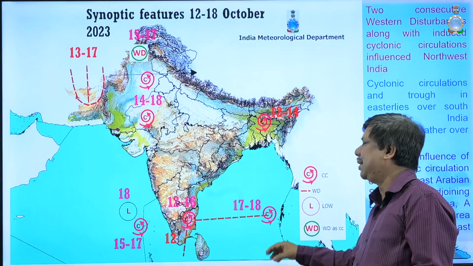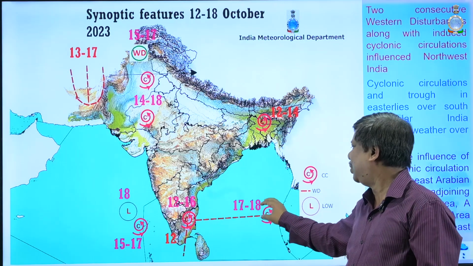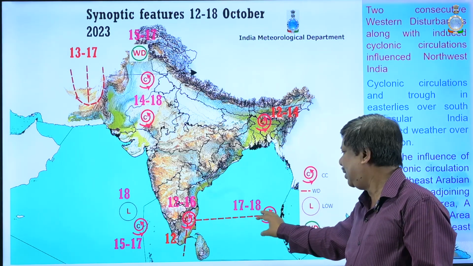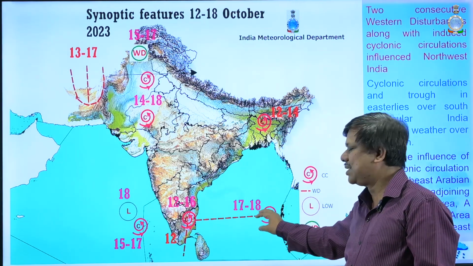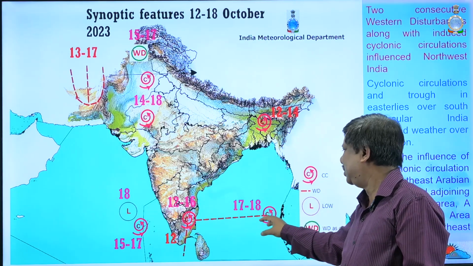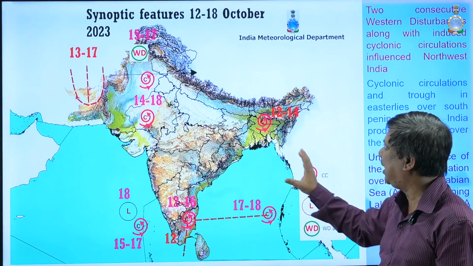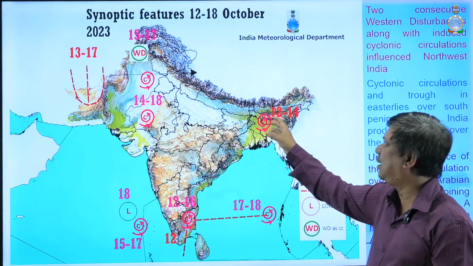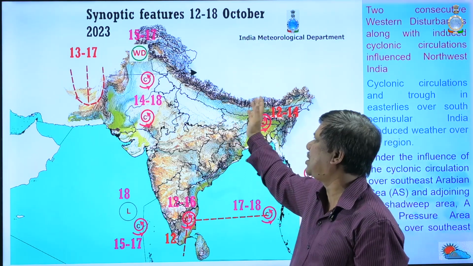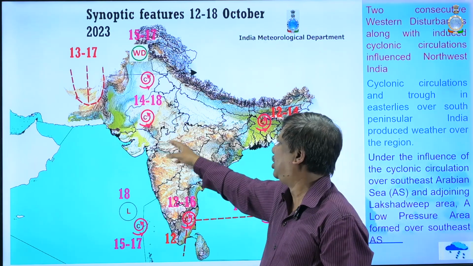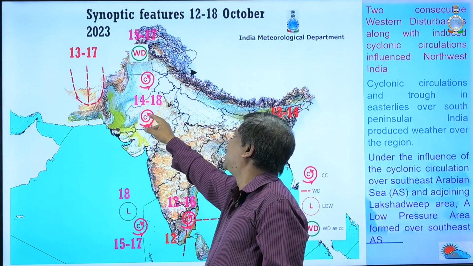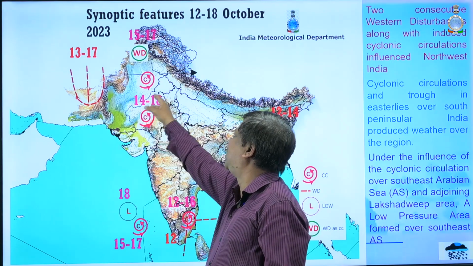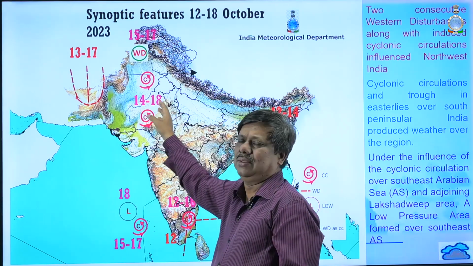There is another cyclonic circulation over the Southwest Bay of Bengal which is persisting today. These are the main synoptic features, and due to those two consecutive western disturbances there were several induced cyclonic circulations from the 14th to 18th.